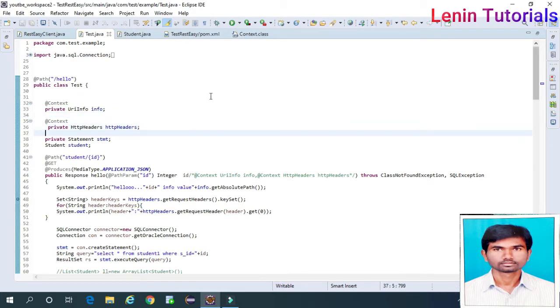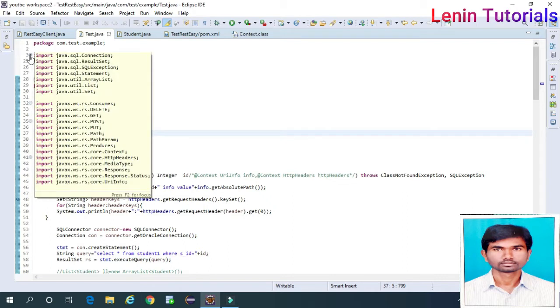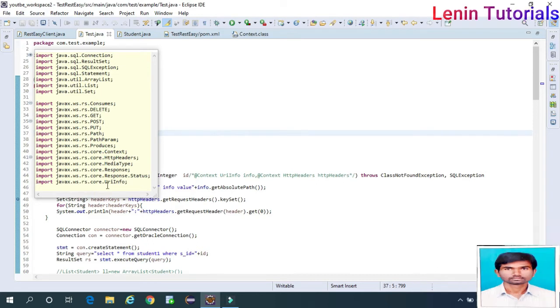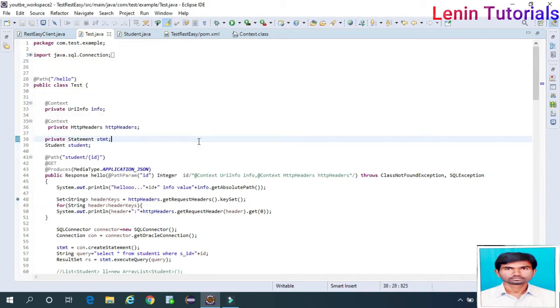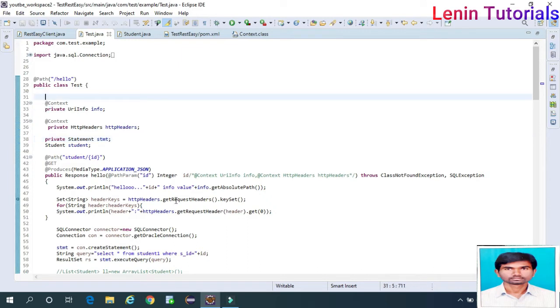For HTTP headers, I will see the import. What I take in URI info: javax.ws.rs.core.UriInfo. This is one more, HTTP headers: javax.ws.rs.core.HttpHeaders. For both, same package only. Fine, right? So this is one way of using. Then what I am doing here: info dot, what is that info? UriInfo. UriInfo getAbsolutePath.